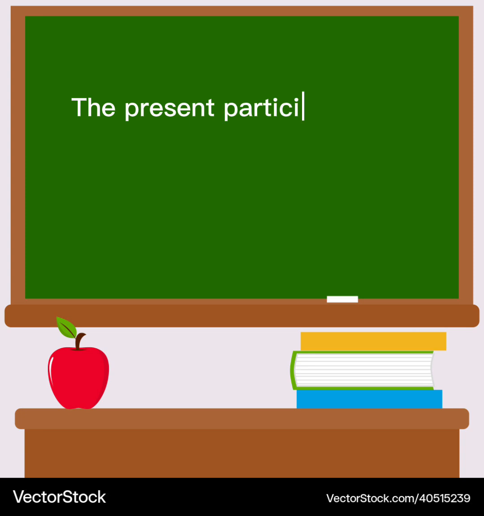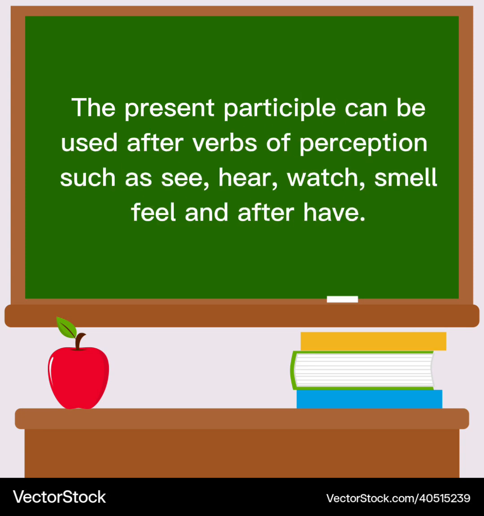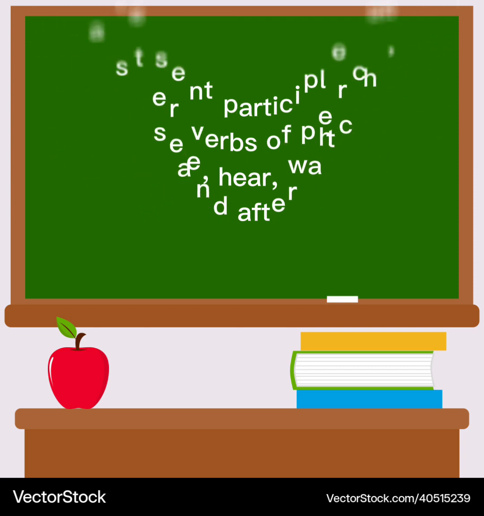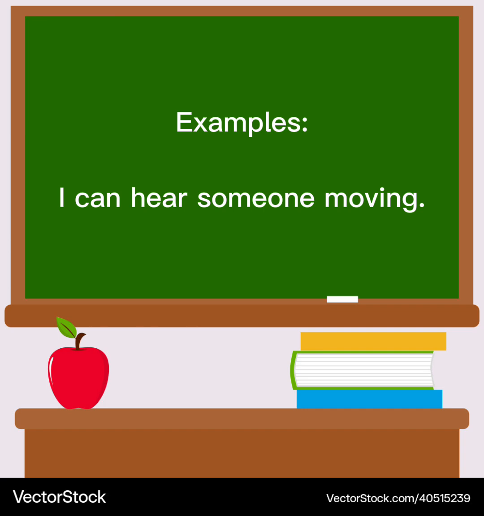One: the present participle can be used after verbs of perception such as see, hear, watch, smell, feel, and after have. Some of the examples: I can hear someone moving. Moving is a present participle. So we can use the present participle after hear. That means I can hear someone moving.